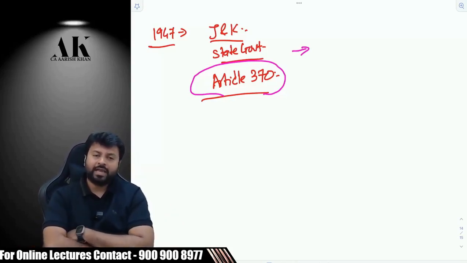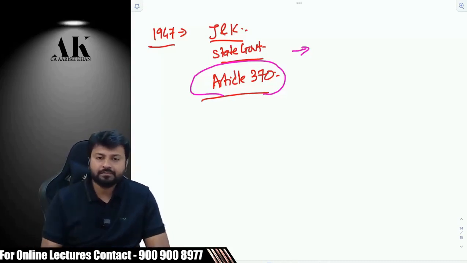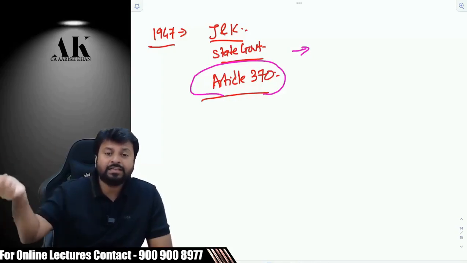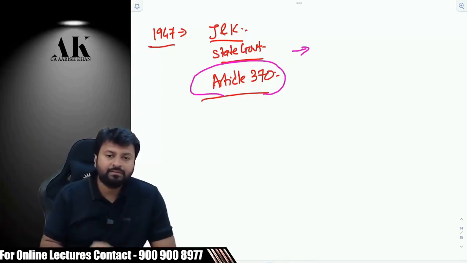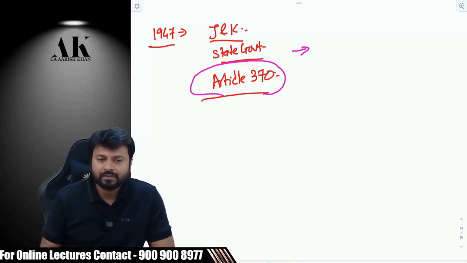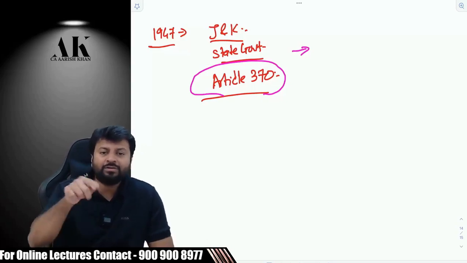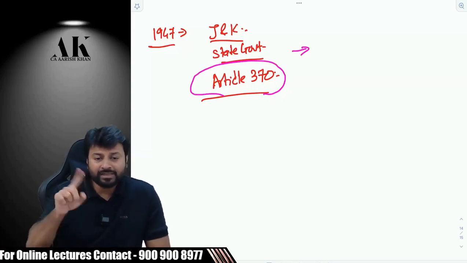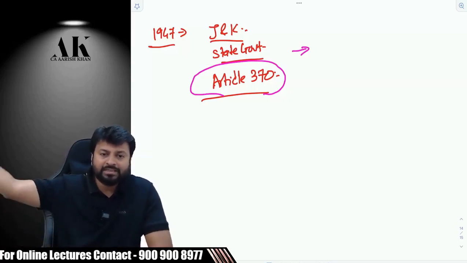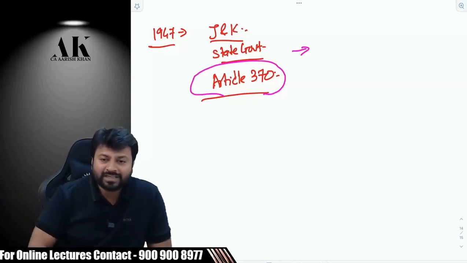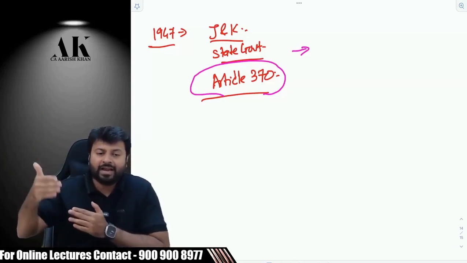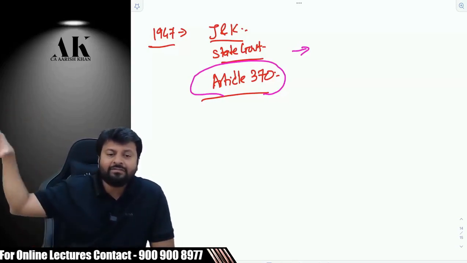What special status? Every time a law was passed in Delhi, they had to go to J&K and make it pass again in the J&K assembly. For example, if a law is passed in Delhi, then it is applicable to the whole country. In Maharashtra, they don't have to come once again. In Tamil Nadu, they don't have to come once again. In Kerala, they will not come once again. But in Jammu and Kashmir, they have to go again. And they have to take the approval of J&K state government. And if J&K state government gives approval, then only that law is applicable to J&K. So it's a double filtering. I hope you understood. One at center level, one at state level.